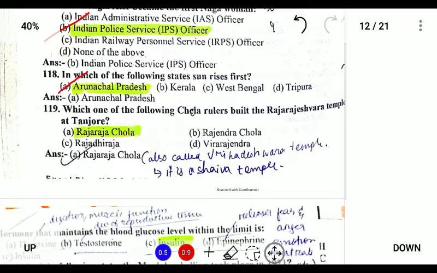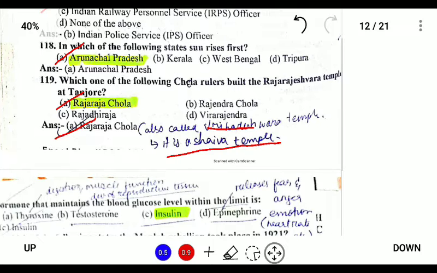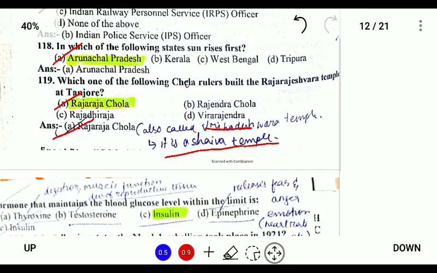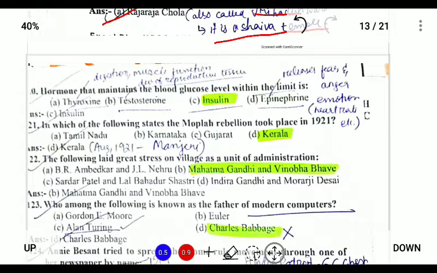It is not Chela, it is Chola. Raja Raja Chola was the person who built the Rajarajeshwara temple, also known as the Brihadeshwara temple, and it was a Shaiva temple dedicated to the god Shiva. Rajendra I, the son of Raja Raja, Rajendra Chola, was one of the most important rulers of the Chola dynasty. They ruled in medieval times.